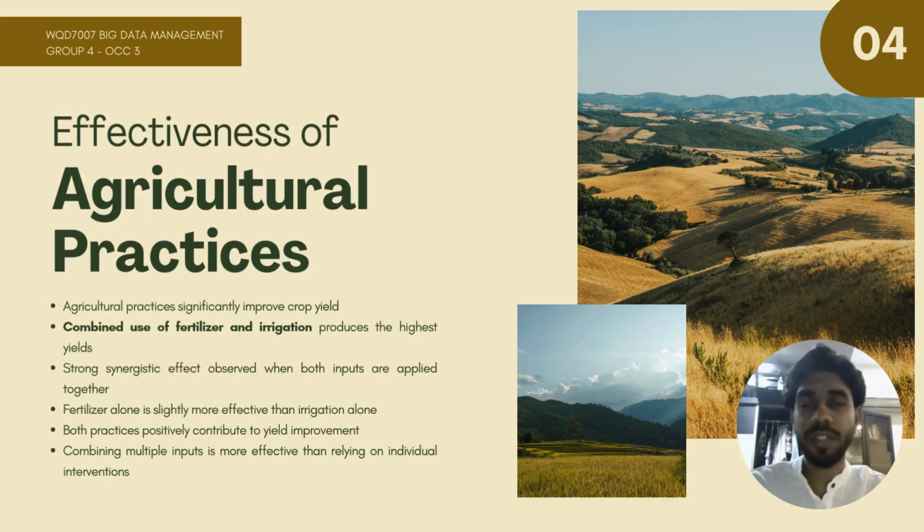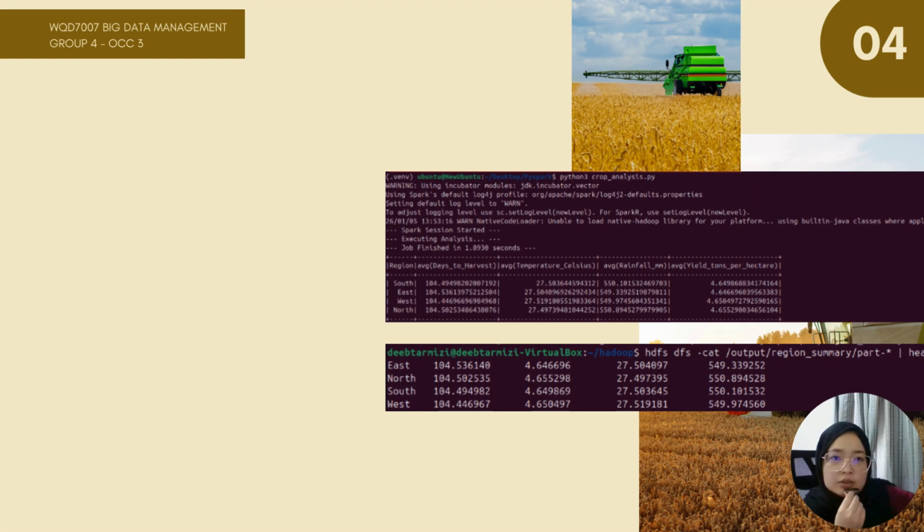statistics. From this analysis, we can note that agricultural practices significantly improve crop yield. The usage of fertilizer alone is slightly more effective than irrigation used alone. However, although individual interventions positively contribute to the yield improvement, the combined use of fertilizer and irrigation delivers a strong synergistic effect and proves more effective for crop yield.